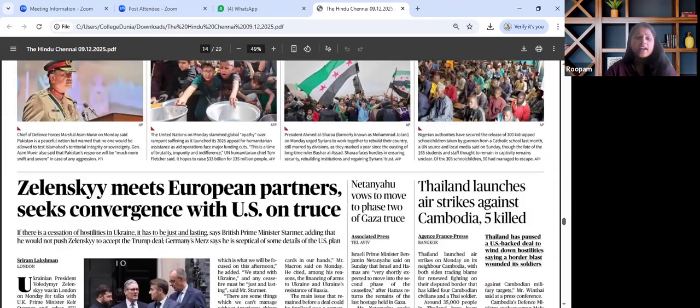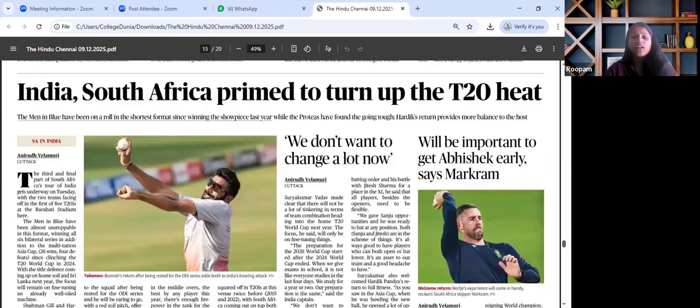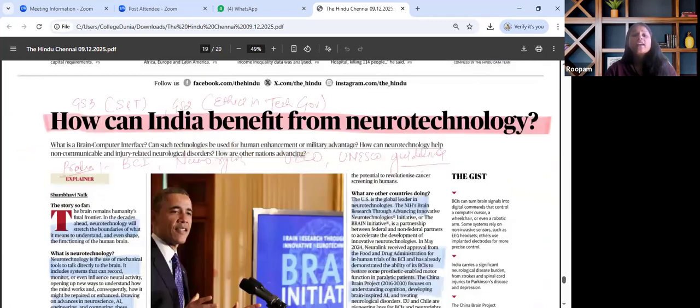The next important article in today's paper is majorly about how India can benefit from neurotechnology. So this is relevant for GS paper 3 science and tech, and GS paper 2 ethics, tech and governance. For prelims perspective, we need to know brain-computer interface, what this technology is all about, neuro rights, right to mental privacy, the OECD, its organization and mandates, and UNESCO guidelines for the same.